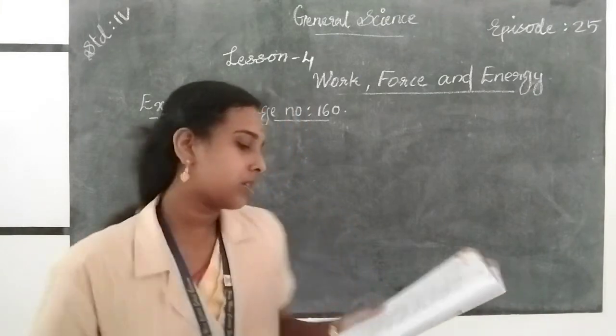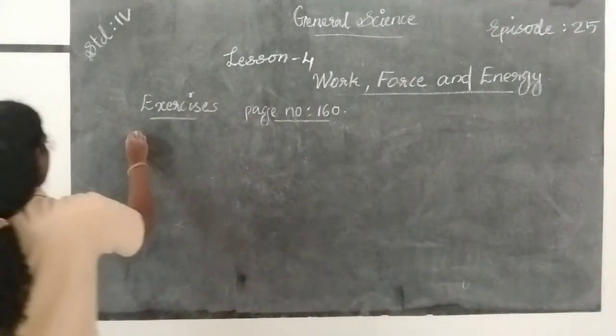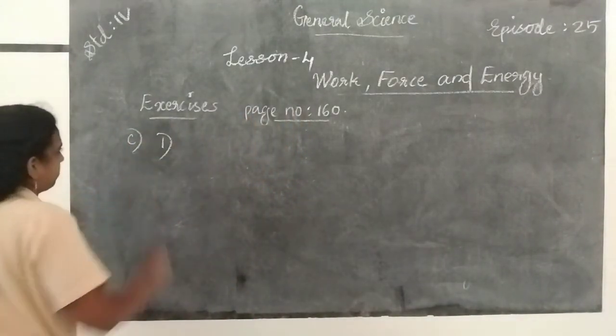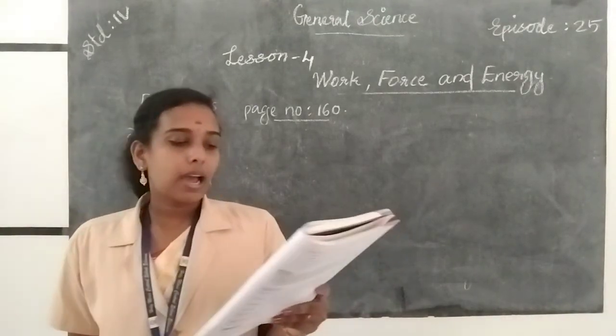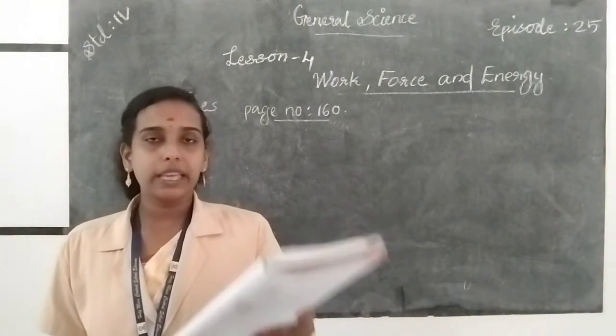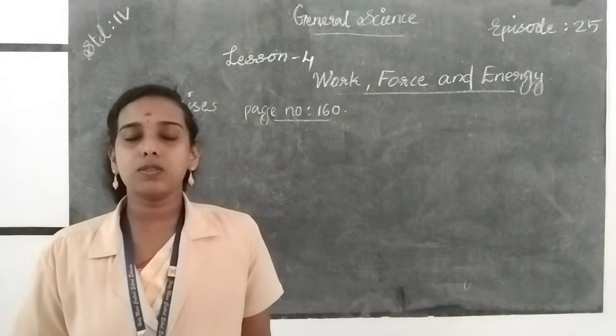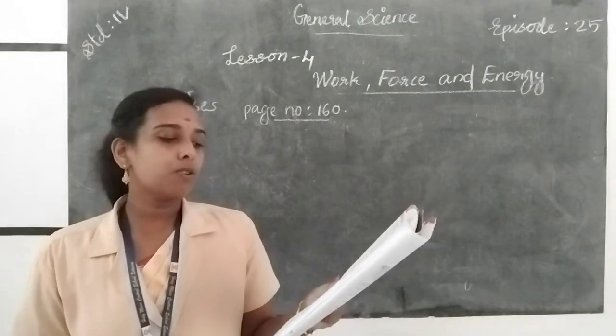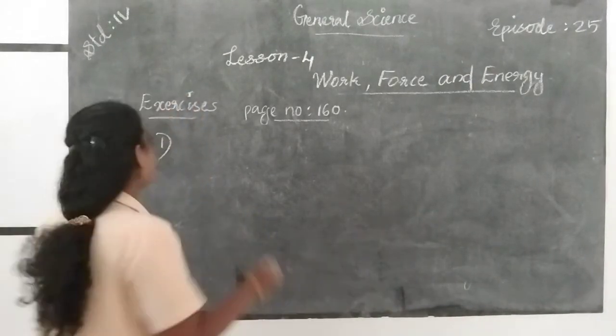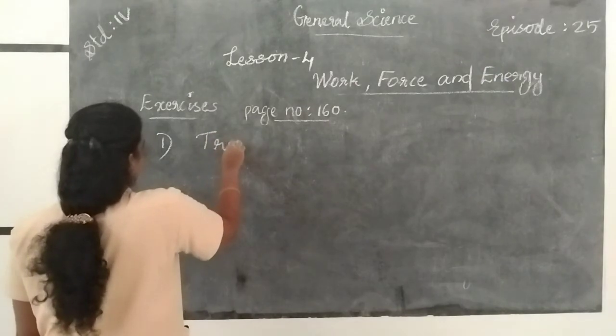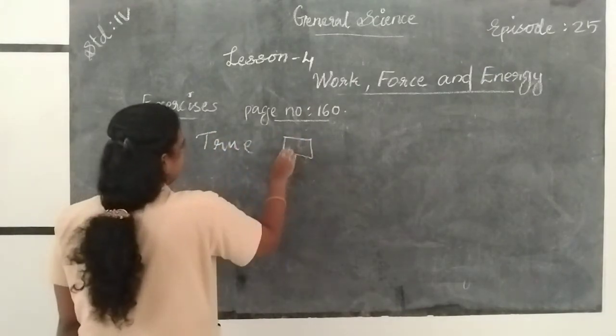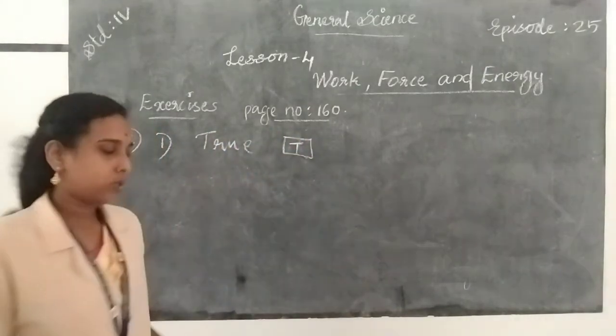Then the next part, write true or false. Gravity stops you from floating in the air. Is it true or false? It's true. So the answer is true, and you write T on the given box.